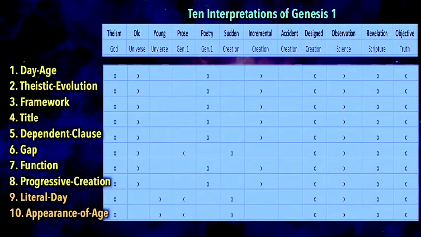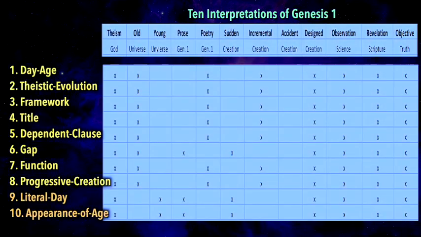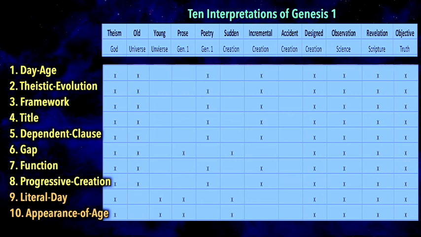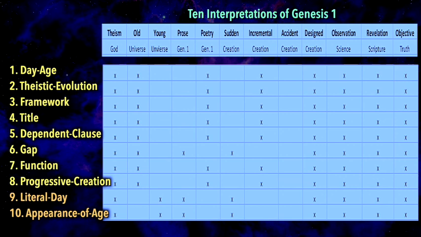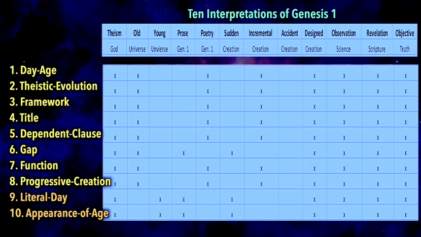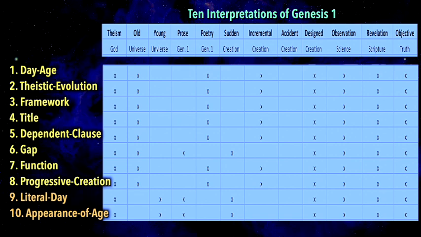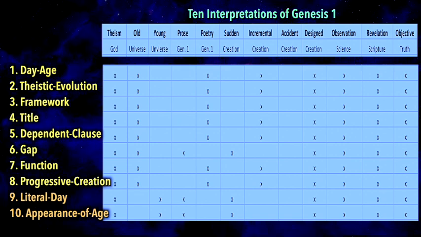Now, having given a basic understanding of these 10 ways that Genesis 1 is interpreted and the 7 assumptions associated with them, we can now compare them by creating a chart which will help us see where the real differences lie. Jonathan has put up for us here on the screen that table. Now, first of all, we see that all 10 theories agree more than they disagree. Let me say that again. We see that all 10 theories actually agree together more than they disagree.